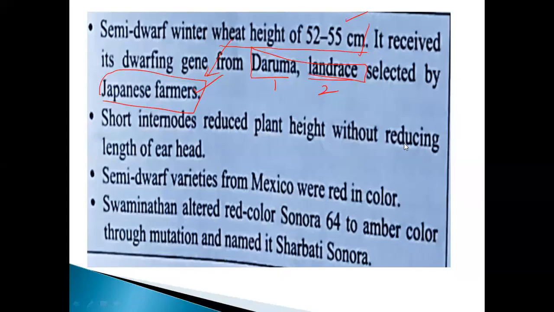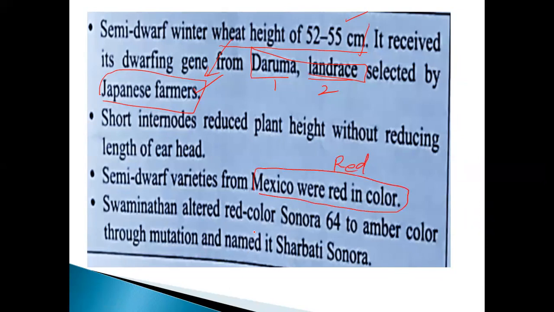See this one? Short internode reduces the plant height without reducing the length of the ear head. Semi-dwarf varieties from Mexico were red in color. Just imagine which color it will be. So it should look red in color. Don't forget, my dear. Mexico variety, which color will it be? Red in color.